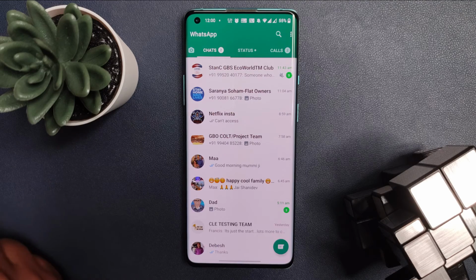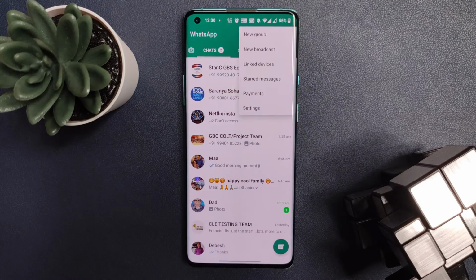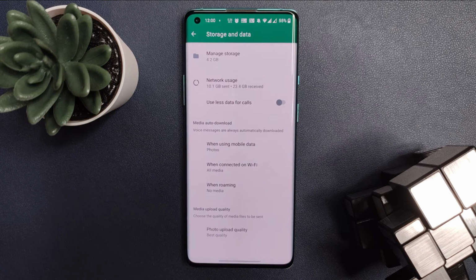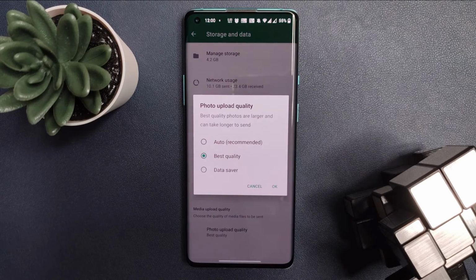And for that, in the top right corner, you're gonna go ahead and click on these 3 dots and access settings. Once in there, go ahead and click on storage and data. Then click on the last option, that is photo upload quality.